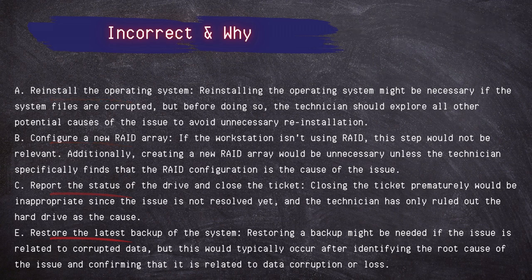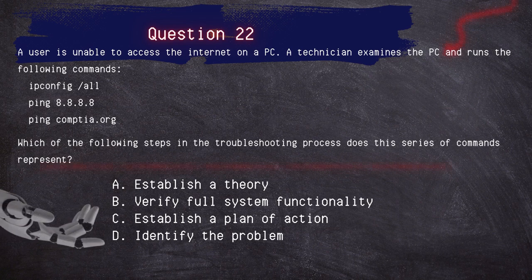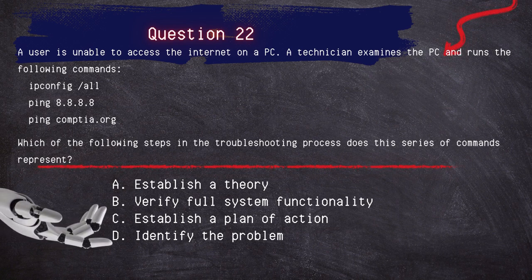Question 22. A user is unable to access the internet on a PC. The technician examines the PC and runs the following commands: ipconfig /all, ping 8.8.8.8, and ping comptia.org. Which of the following steps in the troubleshooting process does this series of commands represent? Establish a theory, verify full system functionality, establish a plan of action, identify the problem.